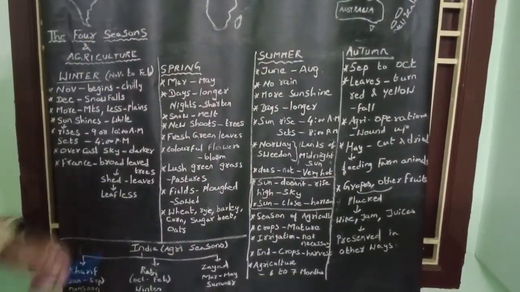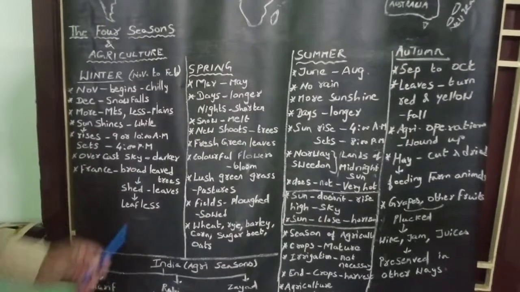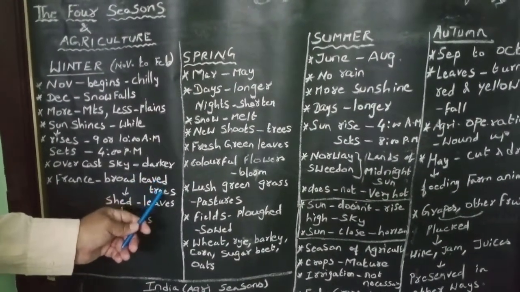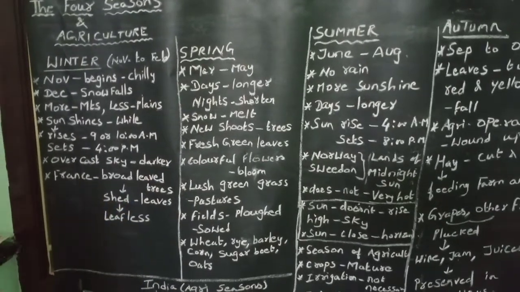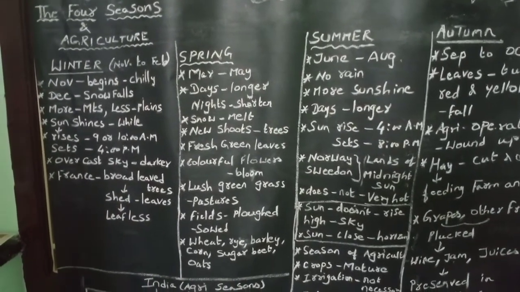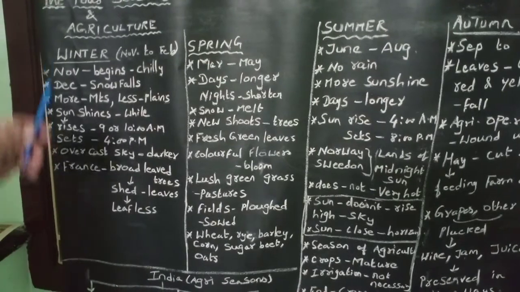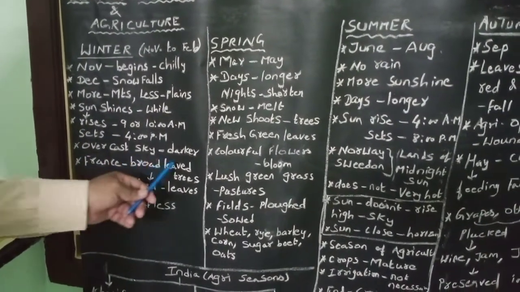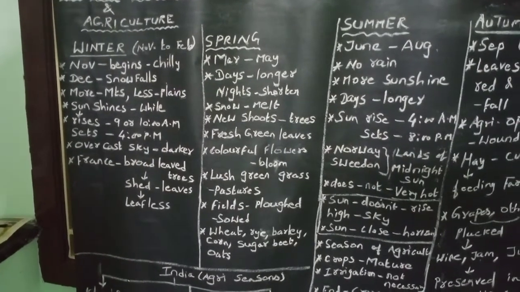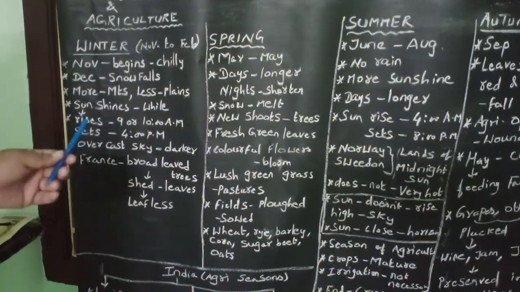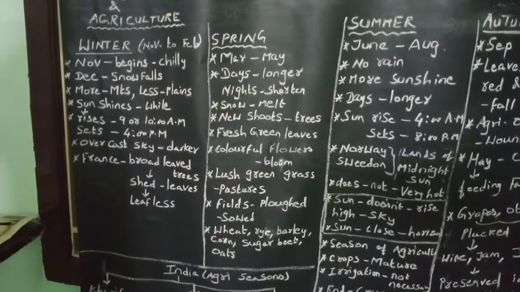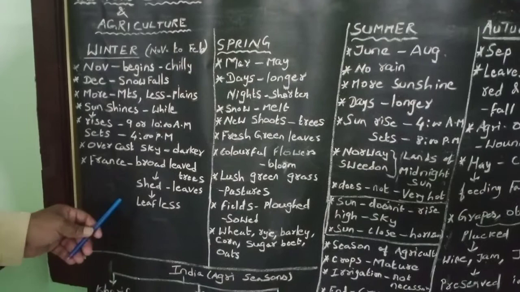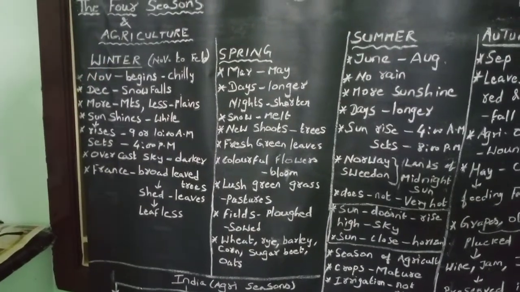During winter season in France, broad leaves will shed from the trees, means will fall from the trees, and thus the trees in France stand entirely leafless during winter season.